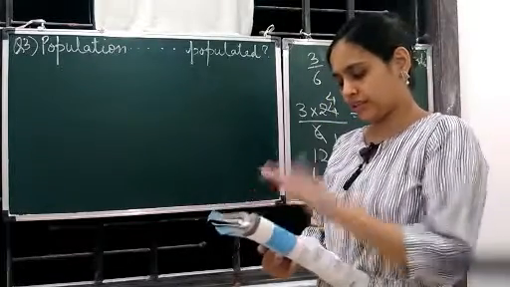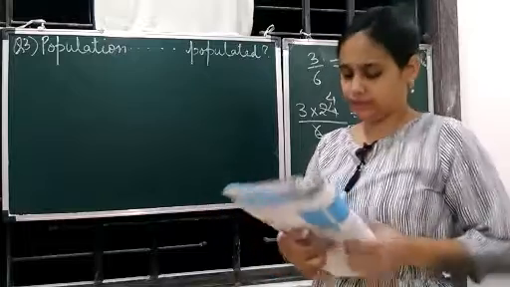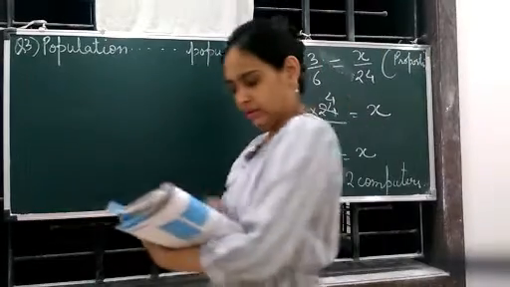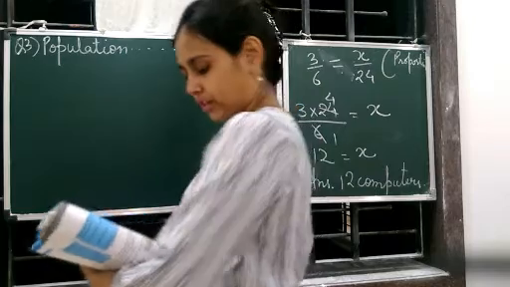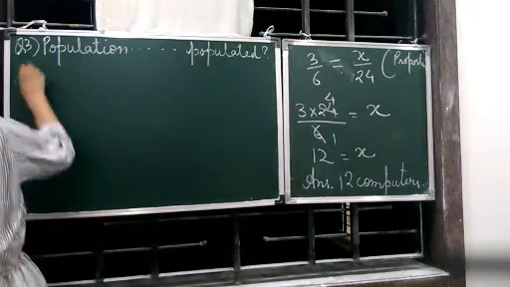Then area of Rajasthan is given and area of UP is given. Let's write whatever is given. Okay.